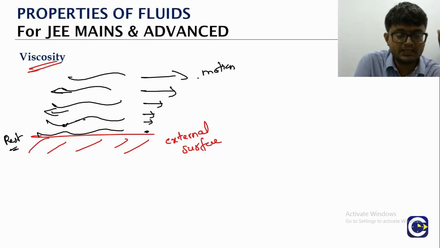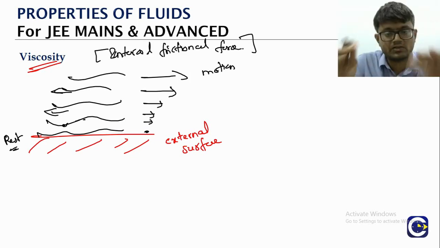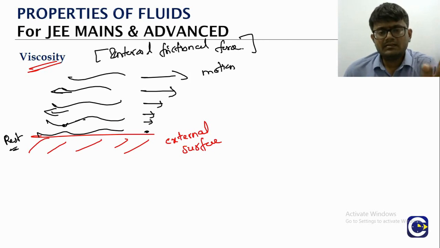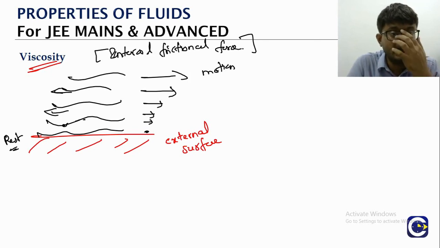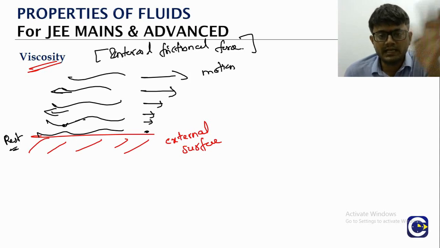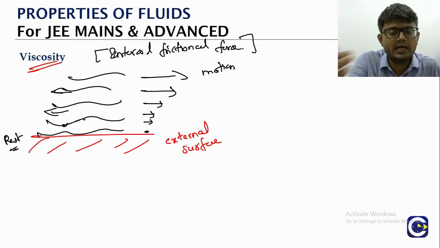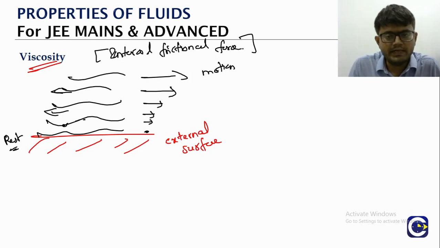So we can say the viscosity is more like what? It's like the internal frictional force between the layers of the liquid. Generally we can use the word frictional force, but we cannot say that viscosity and friction are the same, because after some time we will see some very fundamental differences between a viscous force and a frictional force. We will talk about them, but this is how viscosity operates when it comes to liquid flow.